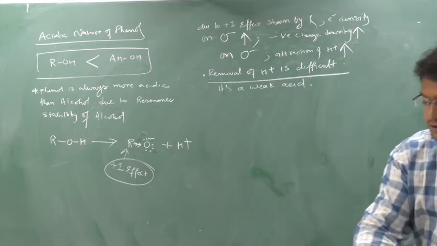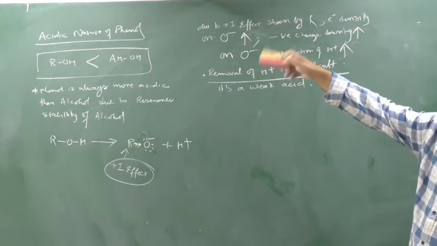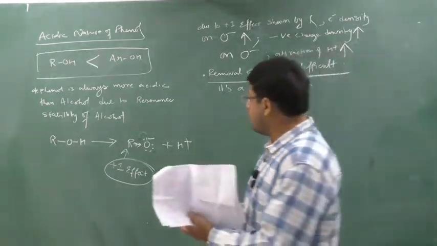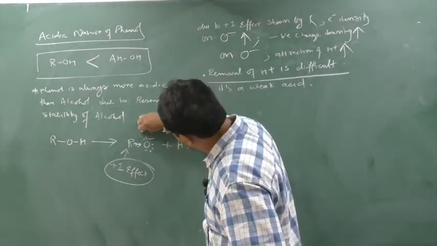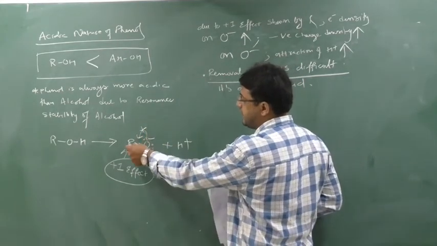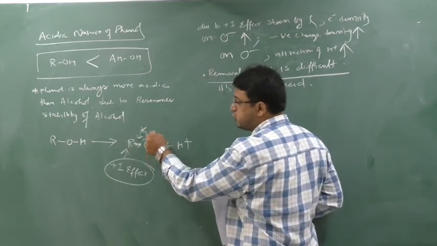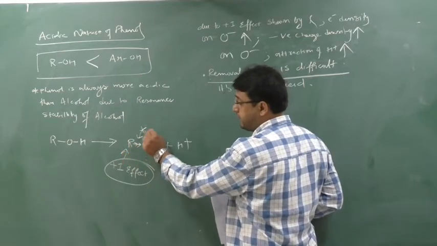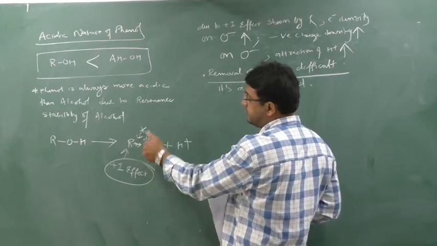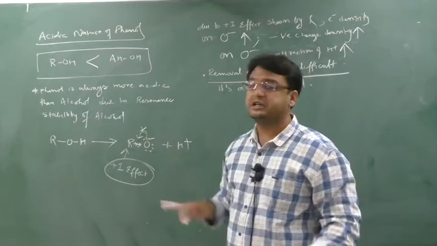Okay, taken screenshot. So understand that alcohol is a weaker acid than phenol. Now why is phenol a strong acid? And secondly, why can the lone pair not shift here? It is not possible. Why? When the lone pair goes to shift there, this R is telling it don't come. Instead of coming, I am giving you the electron. So this lone pair cannot shift back because this R is giving extra electron. He doesn't require the electron, then how can the electron shift? Instead of taking the electron, he is giving the extra electron, means here resonance is not possible.